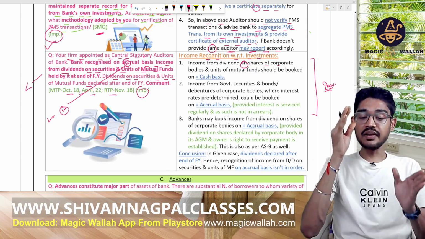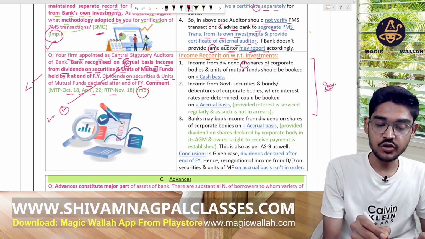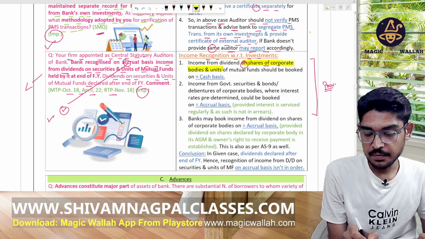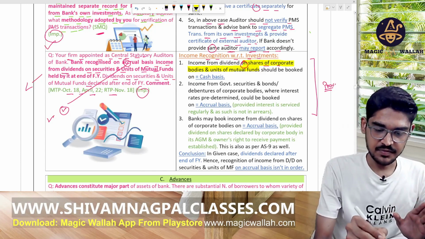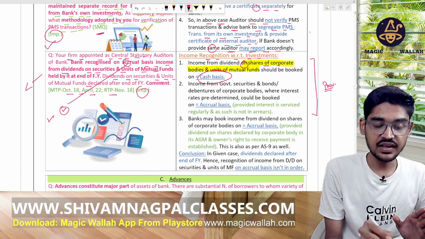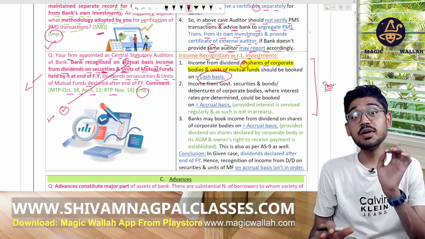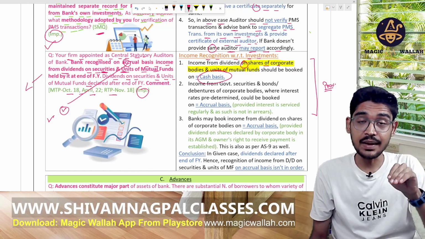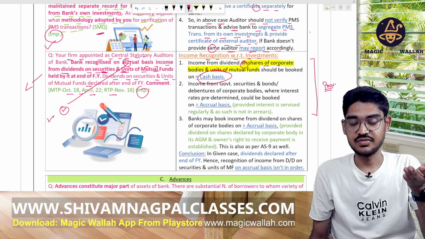So income from the dividend on the shares of corporate bodies and the units of the mutual funds should be booked on the cash basis only. In our case, these are the securities and the units of the mutual funds. They should be booked only on cash basis, but in the question we are booking them on accrual basis, and these are declared after the end of the financial year.